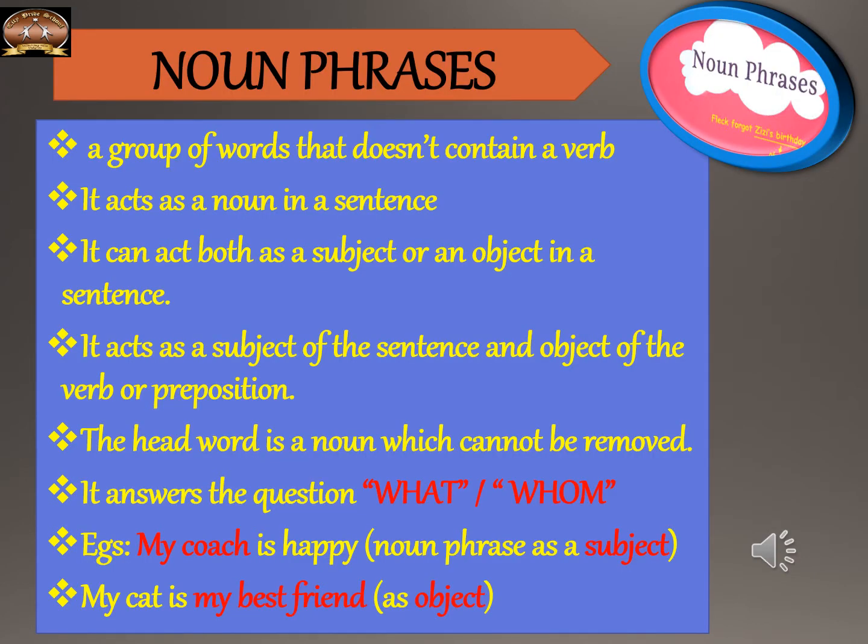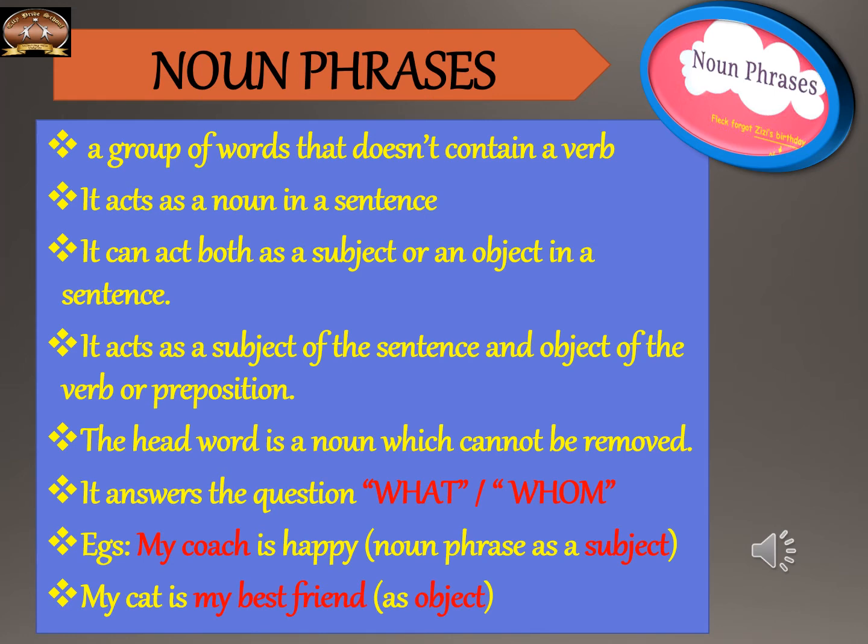We can see noun phrase in detail. As I mentioned right now, phrase means there will be no finite verb here, but there will be a noun here. In the noun phrase, the central word or the head word will be a noun. A group of words that does not contain a verb is called a phrase. And in the noun phrase, that phrase will be acting as a noun. So when I say noun phrase, don't get confused, because when I say noun, it is only one single word, only one word.